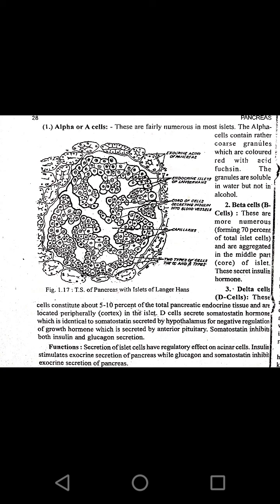These cells constitute about 5 to 10% of total pancreatic endocrine tissue and are located peripherally, in the cortex of the islet.